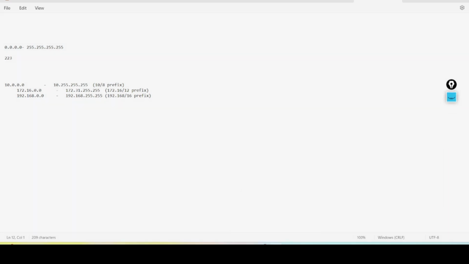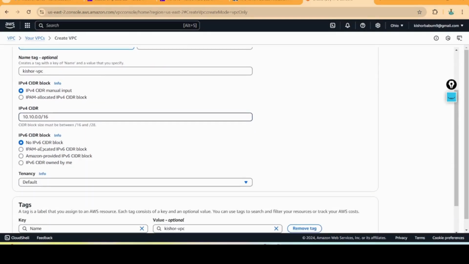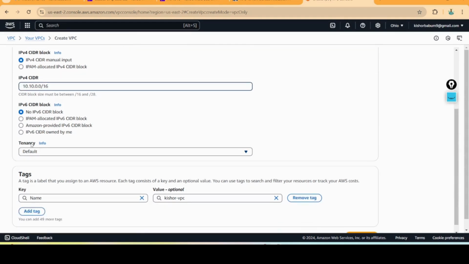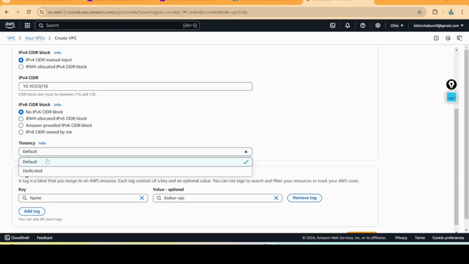Now I'm going to the VPC. Here no IPv4 and no IPv6 CIDR block. For tenancy I'm going to give default. If we choose dedicated, the cost will be high, so I'm going to choose default.